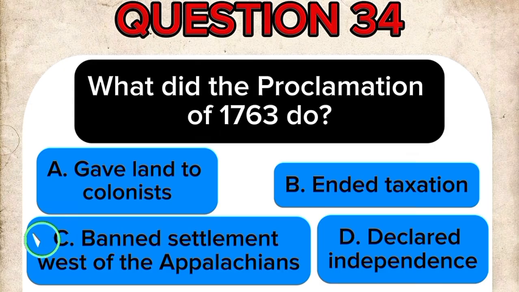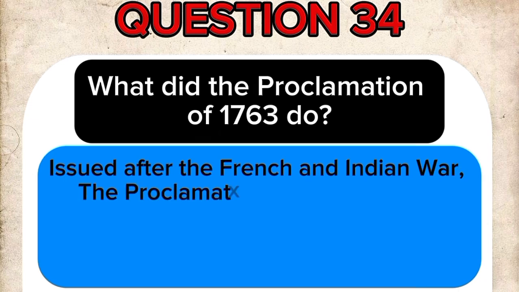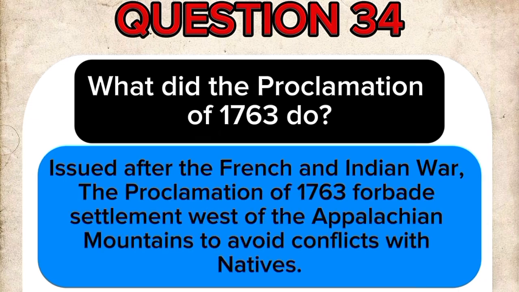The correct answer is C. Banned settlement west of the Appalachians. Issued after the French and Indian War, the Proclamation of 1763 forbade settlement west of the Appalachian Mountains to avoid conflicts with natives.